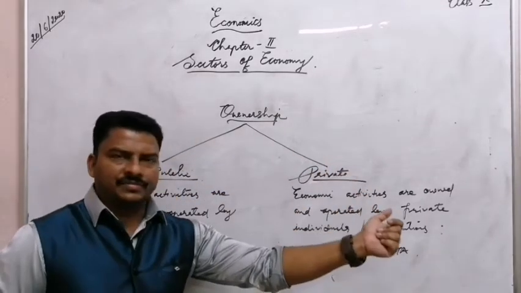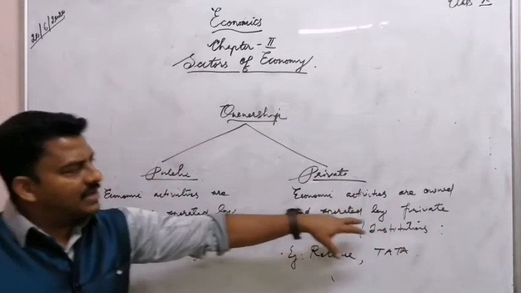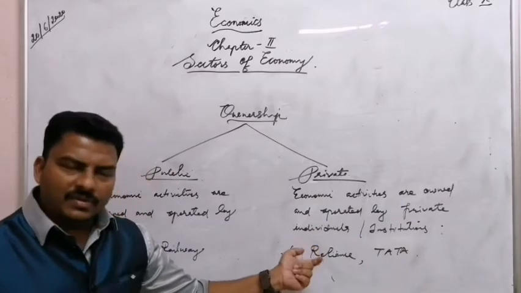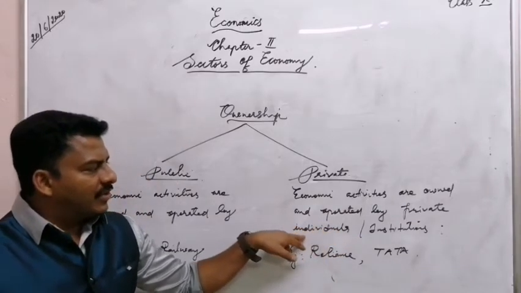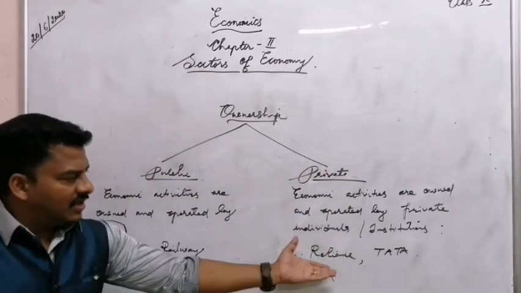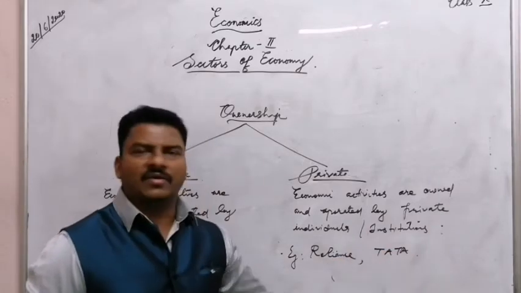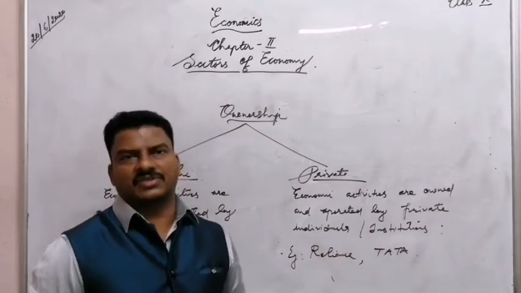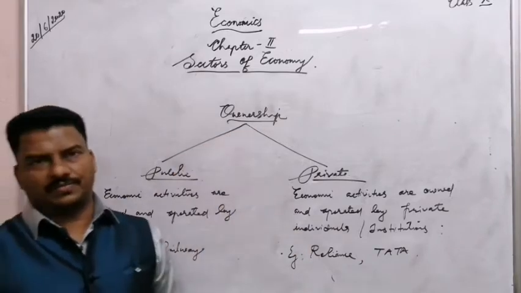But the private sector, very simple. Economic activities are owned and operated by private individuals or institutions. It may be under the ownership of private individuals or institutions. This is known as private sector. For example, Reliance, which is under the ownership of Mukesh Ambani, Tata, and all these are examples of private sector. This is a classification of sector based on ownership.